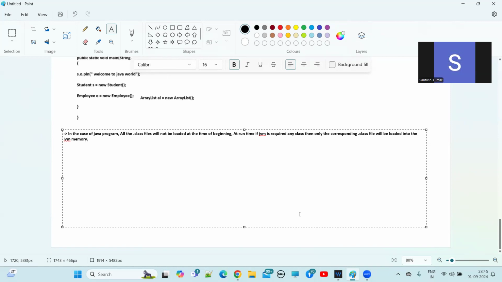JVM memory. This is called dynamic loading. This is called what? Dynamic loading, guys. Okay. Now, what is the main advantage, guys?